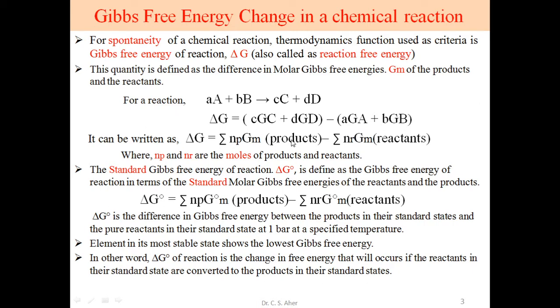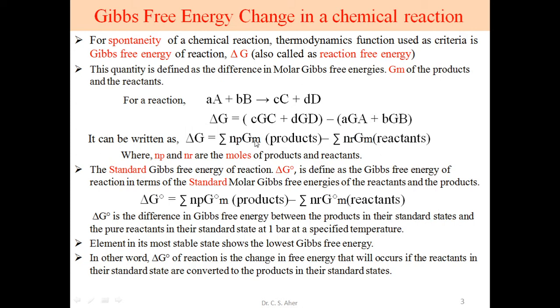So this is product minus reactant. In this case, this delta G is the total Gibbs energy of product minus total Gibbs energy of reactant, and thus we write this equation: delta G is equal to the summation of nP Gm of product minus the summation of nR Gm of reactant.